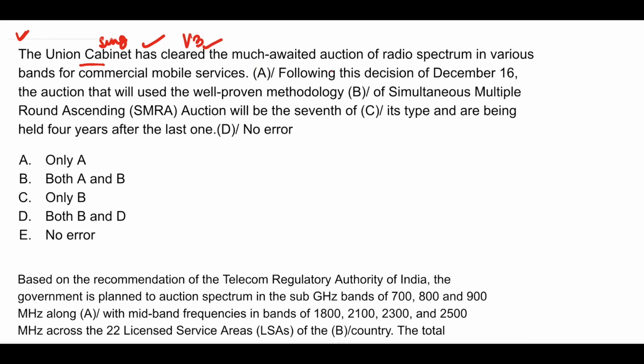The much awaited auction. Auction is a noun. Singular noun. Ends in I-O-N. This is a singular noun and that's why article the has been used. The what kind of auction? Much awaited auction. Of radio spectrum in various bands. Various denotes plural. That's why plural, bands. For commercial mobile services. Okay.